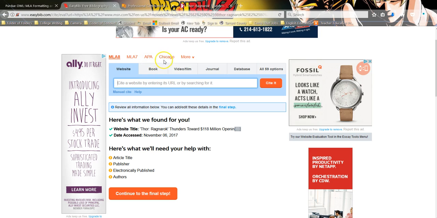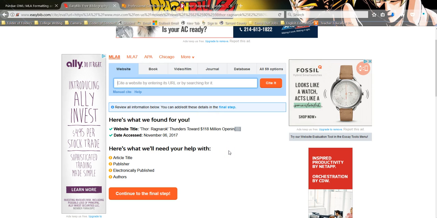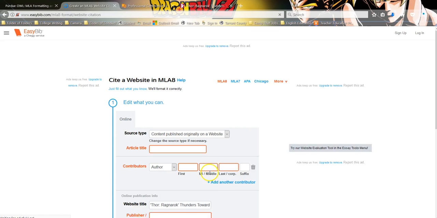If you're going to use APA, Chicago, whatever, make certain it's, number 1, citing the most relevant style. Number 2, look at this. It's missing so much information. It's got the website title, it's got the date accessed, but it does not have the date of the article's title. It doesn't have a publisher, electronically published information, or authors. I've got to fill that stuff in if I actually want it. So I continue to the final step.